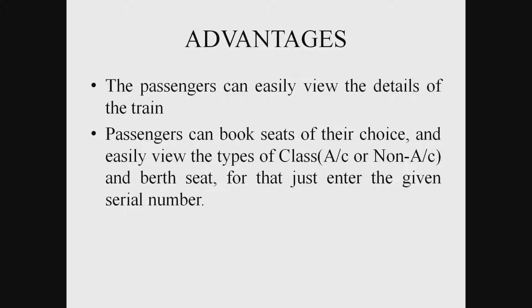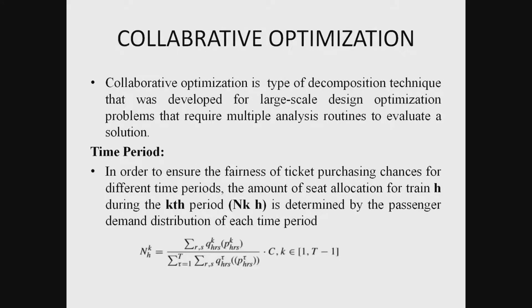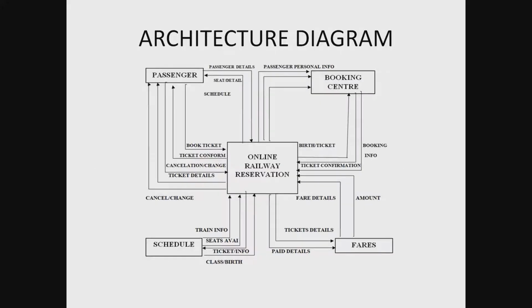In advantages, the passengers can easily view the details of the train. The passengers book a seat of their own choice by just entering the serial number, easily view the types of classes and book the seat and berth. The collaborative optimization model is a type of decomposition technique. This technique analyzes multiple time periods and executes the solution. The equation gives the seat allocation and train headway during the kth period, and the passenger demand distribution of each time period.